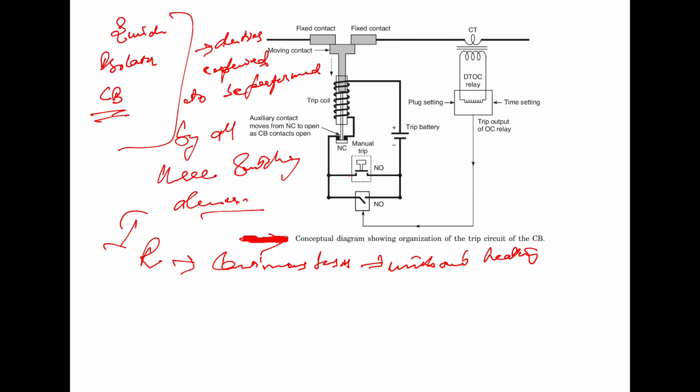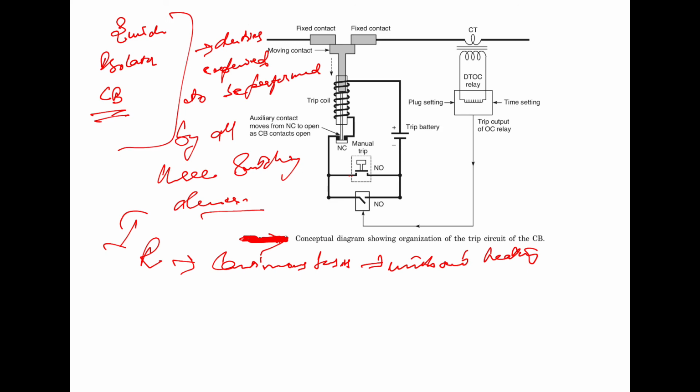However, there are differences between the duties expected to be performed by these three switching devices, that is, the switch, isolator and circuit breaker, and all three are expected to carry the rated current on a continuous basis without heating.